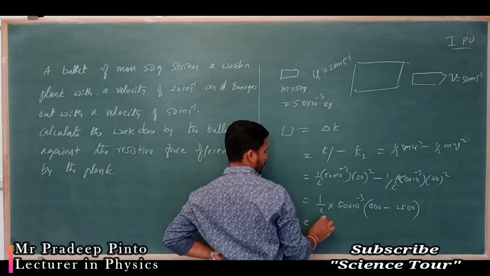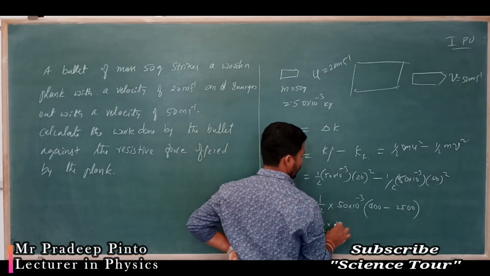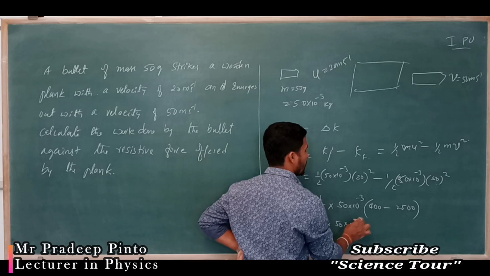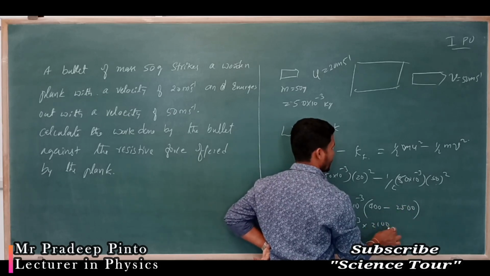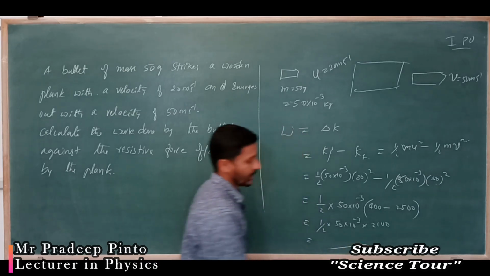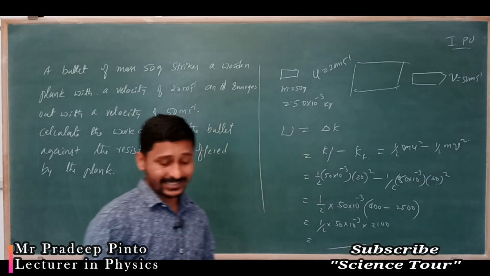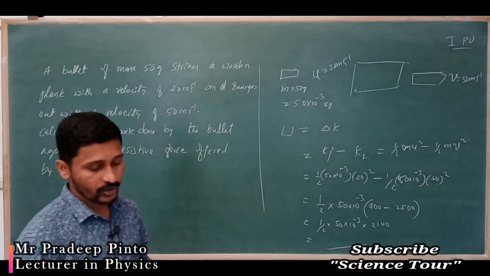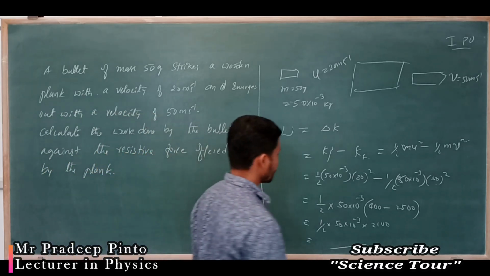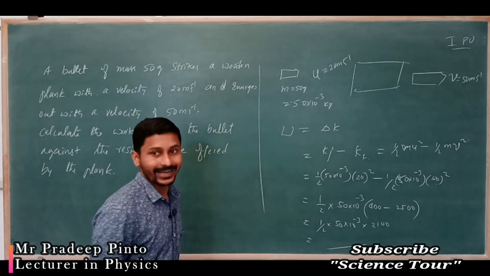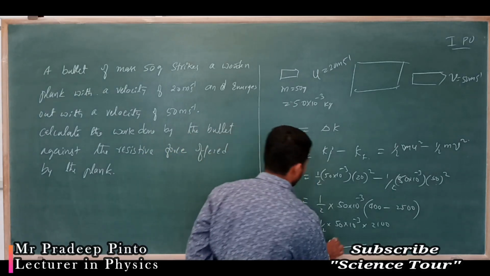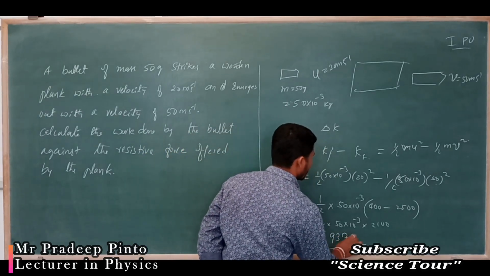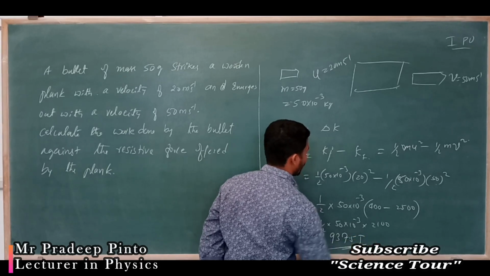So half into 50 into 10 to the power minus 3 into 2100, and with substitution you get the value, 937.5 joules.